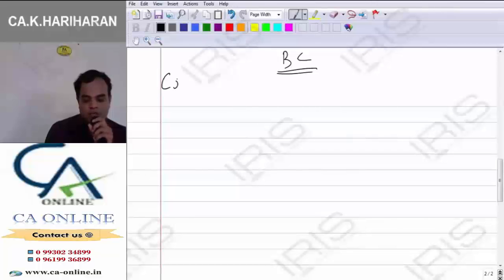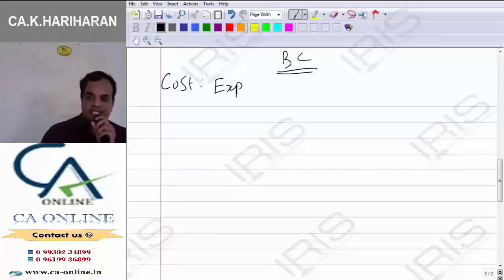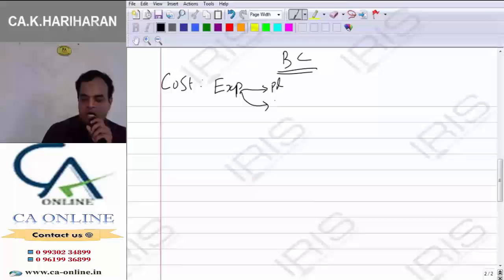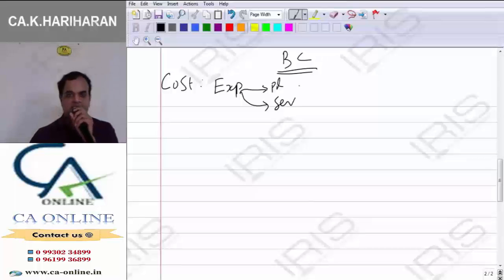Cost. Meaning of the term cost. What is called the cost, sir? Cost is nothing but expenditure. Cost is nothing but what? Expenditure which is incurred for the purpose of producing the product or rendering the services.